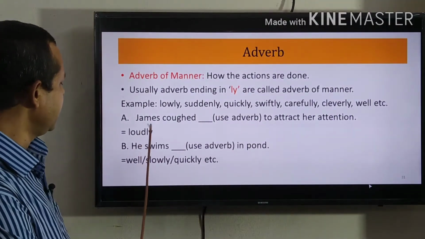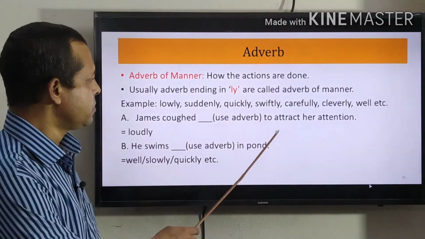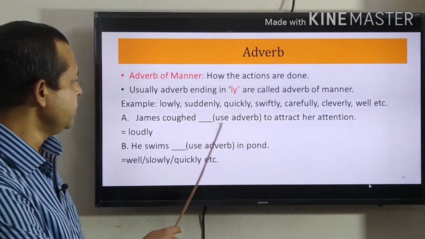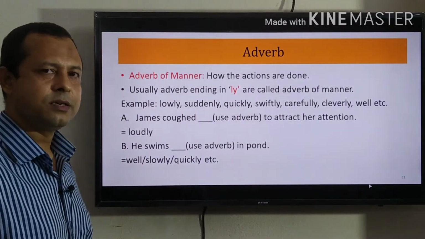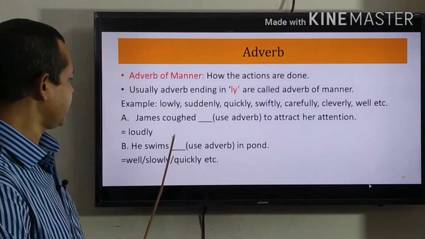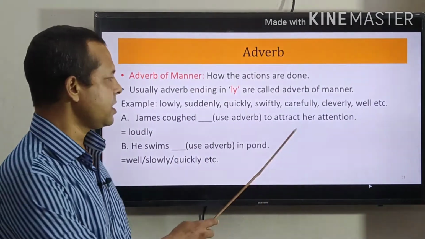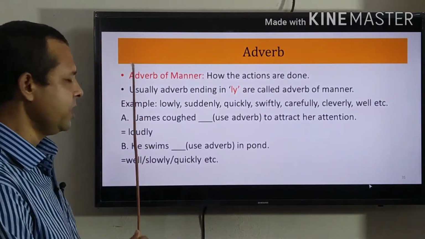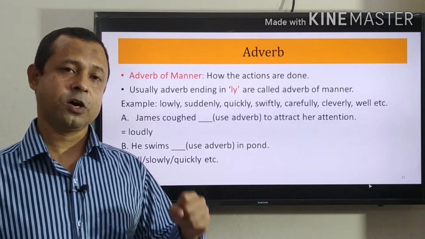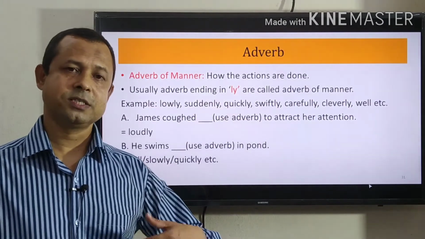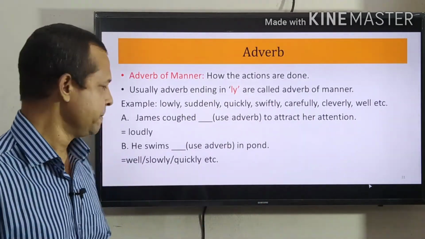See the example. James coughed to attract her attention. Use adverb. Which adverb I can use here? I can use here loudly. Then James coughed loudly to attract her attention. So loudly here is adverb of manner. How he coughed? He coughed loudly. So it is telling us the manner of his action.